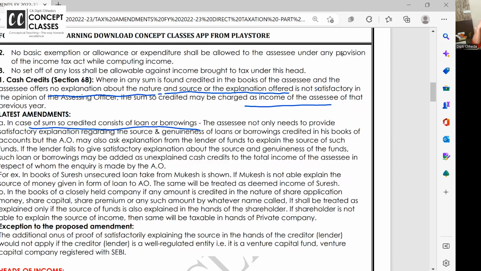What is added now is, if there is a loan which I have taken, and the person from whom I have taken the loan is not able to justify, it is added in the income. Clear to all of you?